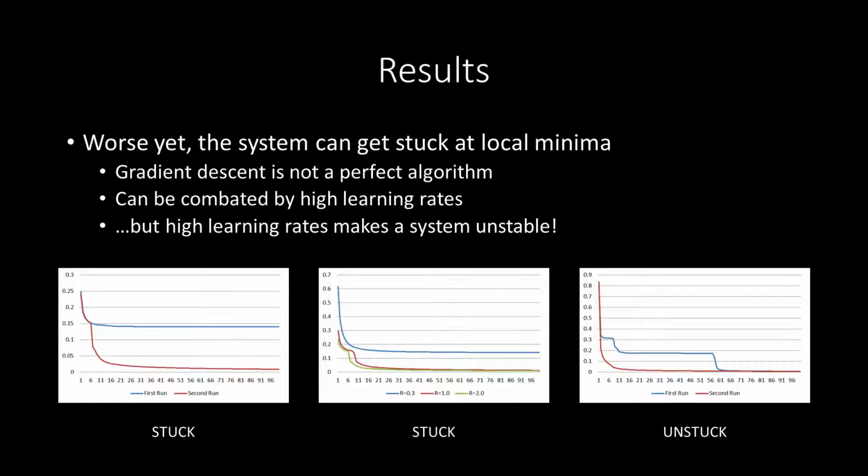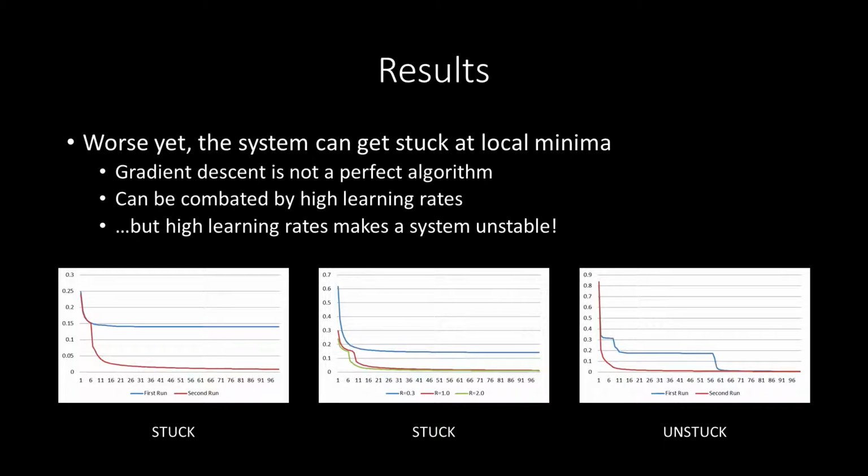The first 2 images show it getting stuck. The blue line is much higher than the other lines, and it does not find the way down. And in the figure on the far right it managed to escape 2 local minimas, but this is done by having a very high learning rate. And like I just mentioned before, a high learning rate makes the system unstable, so we don't want to depend upon that.